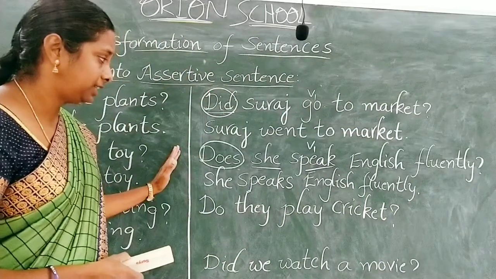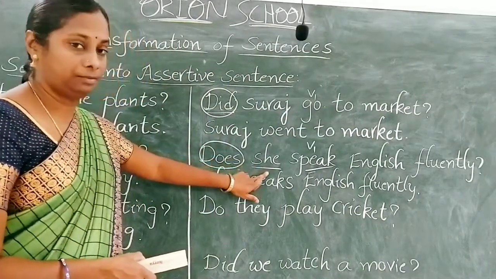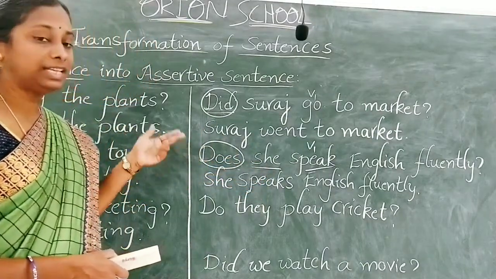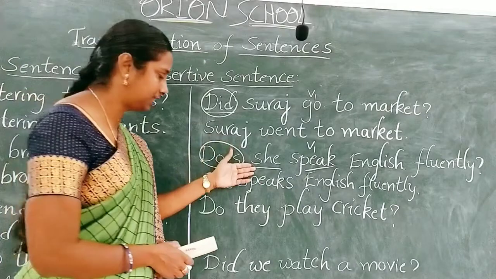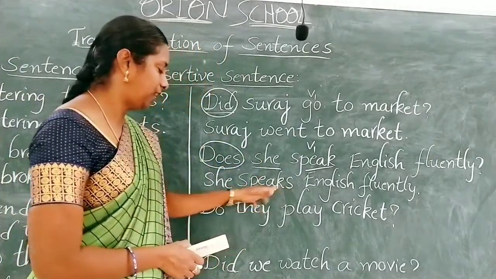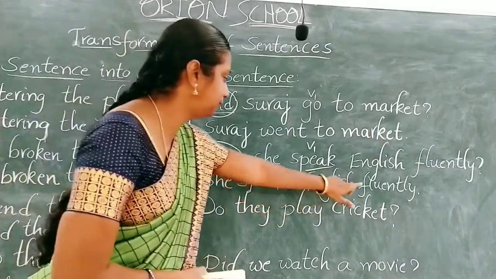If the given sentence is in simple present tense and the subject is singular, that is, the third person singular pronoun he, she, it, or any singular noun in the subject's place, we have to add s or es to the main verb. So, she speaks English fluently.